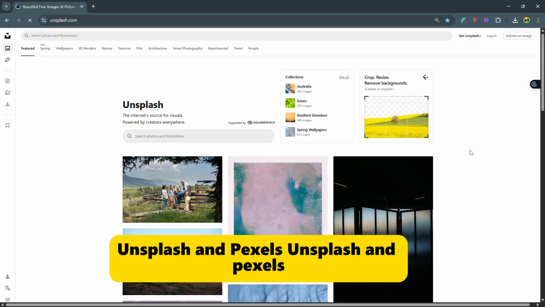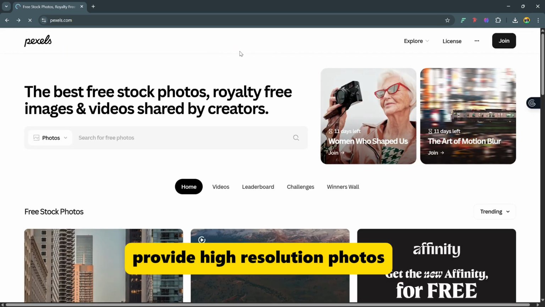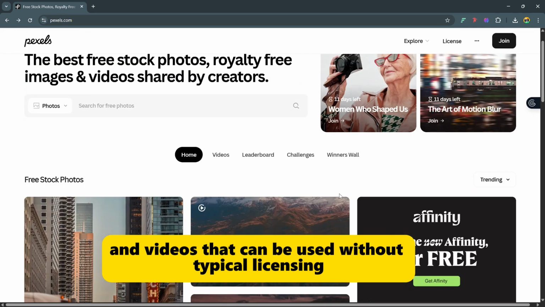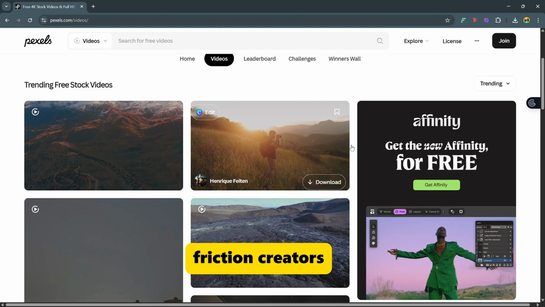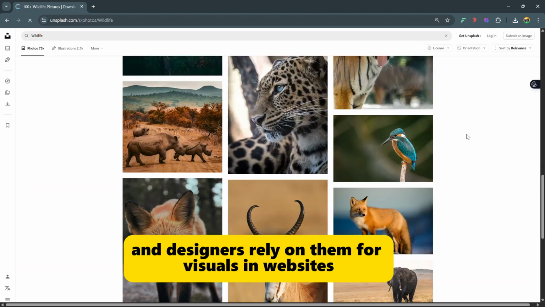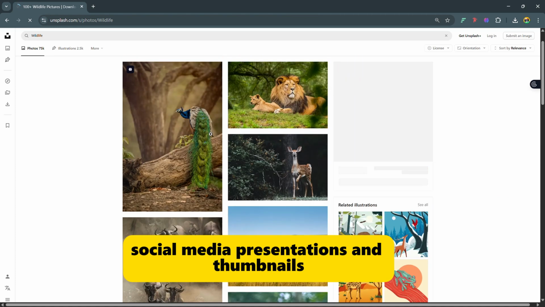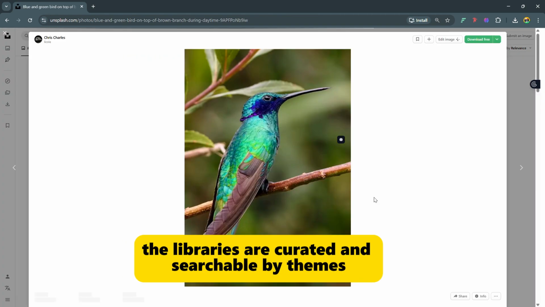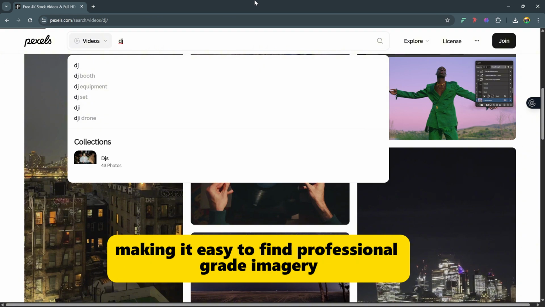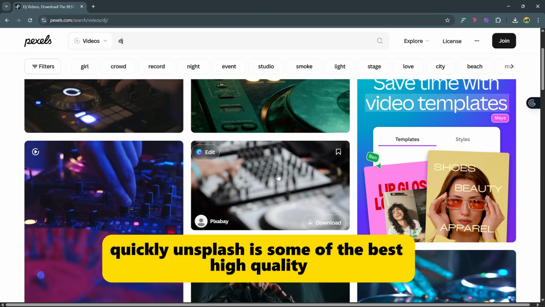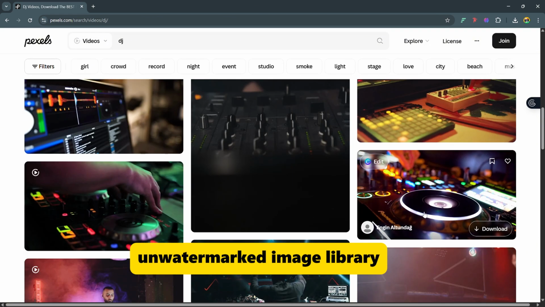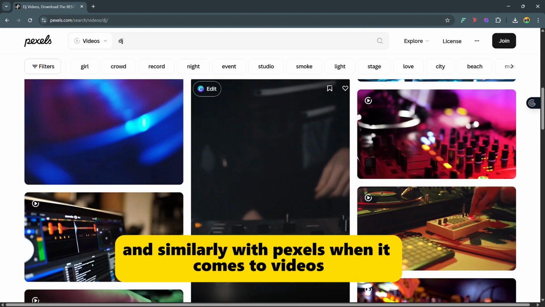Number 9. Unsplash and Pexels. Unsplash and Pexels provide high-resolution photos and videos that can be used without typical licensing friction. Creators, marketers, and designers rely on them for visuals in websites, social media, presentations, and thumbnails. The libraries are curated and searchable by themes, making it easy to find professional-grade imagery quickly. Unsplash is some of the best high-quality unwatermarked image library, and similarly with Pexels when it comes to videos.